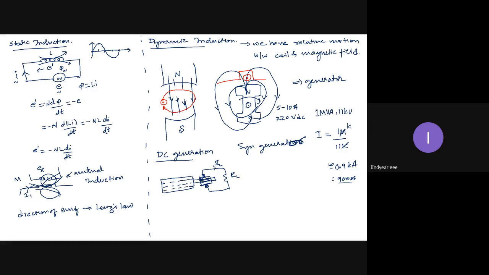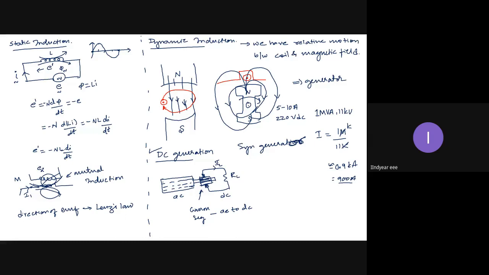Remember one thing: the current in the armature conductor is always AC. The current in the load is always DC. So this commutator segment converts AC to DC. DC is available only beyond the commutator and brush arrangement. Before the commutator and brush arrangement, it is AC only. Now, if I don't use this setup of a rotating conductor and stationary field, I don't get DC output. So here I have to use the rotating conductor and stationary field.